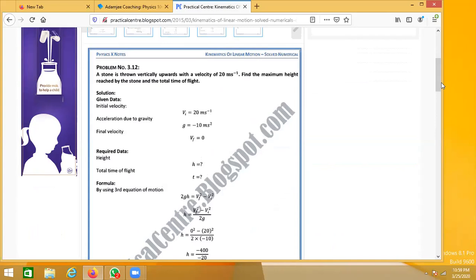So we know that initial velocity is 20, final velocity will be 0. Why will the final velocity be 0? Again, because when it reaches the maximum height, it will stop. And you can see the value of g is negative again. As Asif Afridi, you have asked the question, why it is negative: since it is a vector quantity, we have to consider the direction as well. So when the ball is going up, the gravity acting is minus 9.8 or 10 meters per second square, and when it's coming down, it is similarly plus 10, right? So you have to use it with a plus sign.